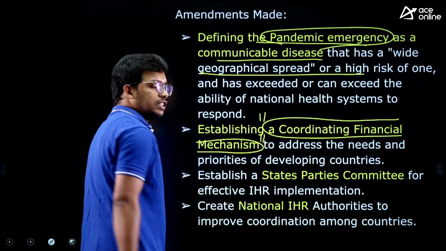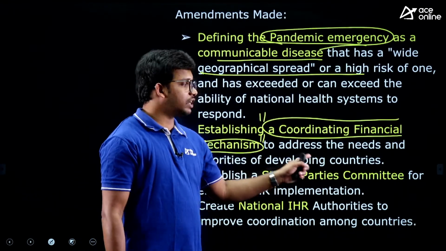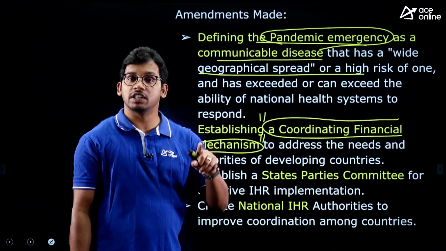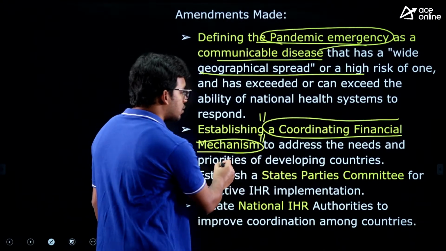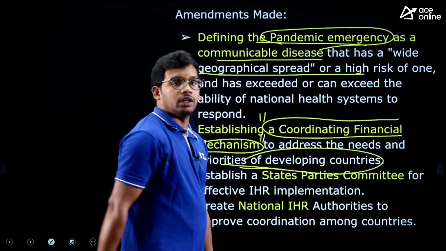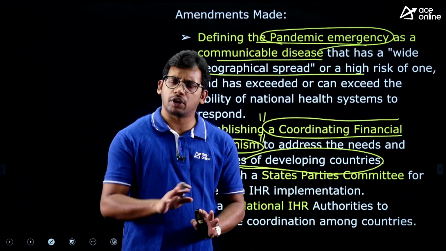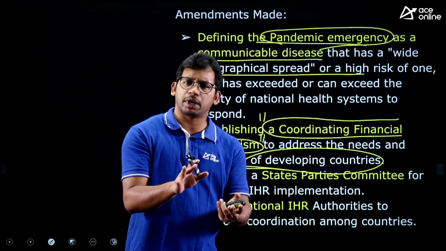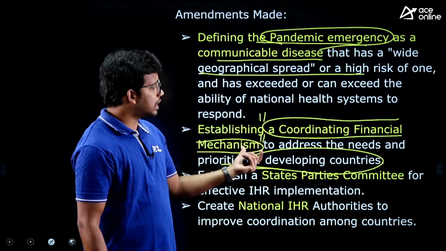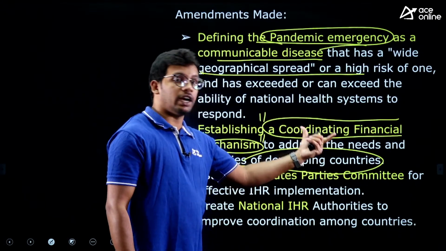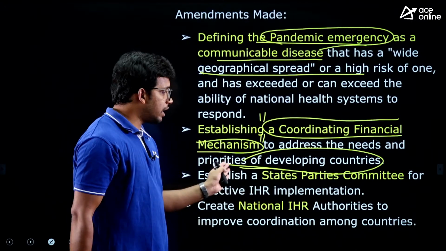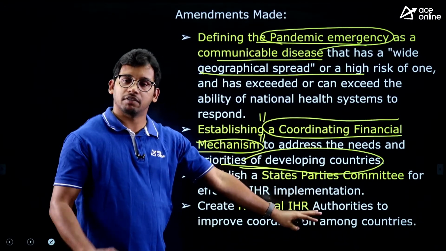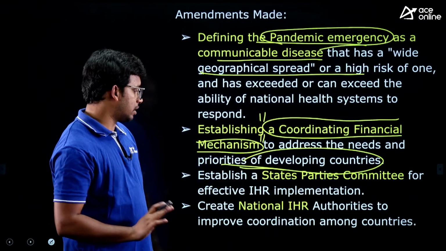You may see this in the exam. They will ask you what the coordinating financial mechanism, recently seen in the news, is for. It is to address the needs of developing countries. Developing countries, like in Africa, don't have financial support, so whenever there is a spread of disease, they cannot take measures. That's why they are establishing a coordinated financial mechanism. A separate fund will be kept, and it will help the developing countries whenever there is a requirement.